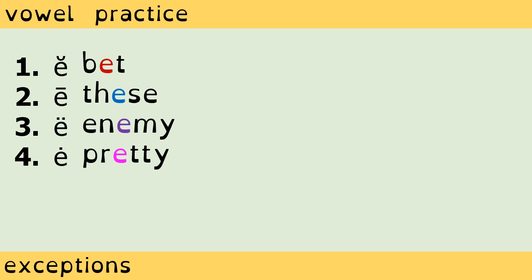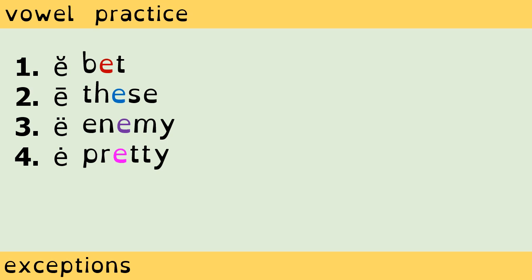Number 3. The second E in enemy is a little different. It sounds like a short U or uh. Enemy. The symbol I am using, the E with the 2 dots, is non-standard. My hope is that you will notice that both the E in enemy and the A in idea have the same sound, and both have similar symbols. They both have 2 little dots over the vowel letter.